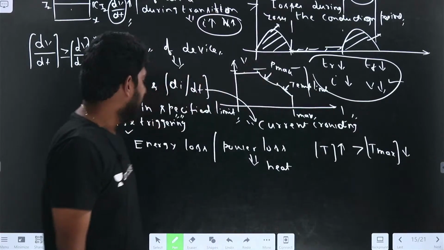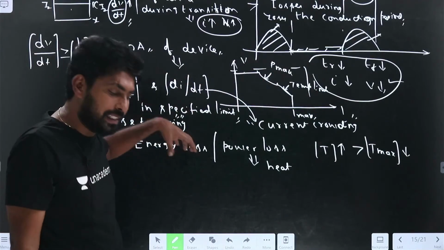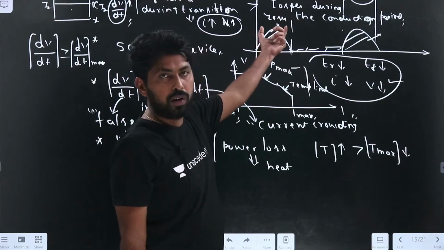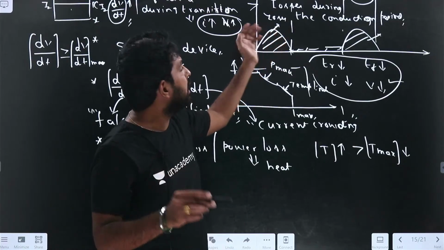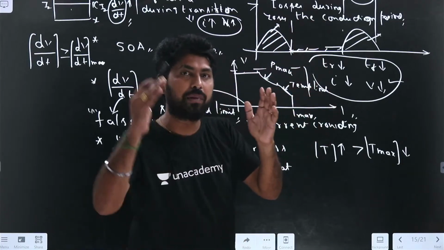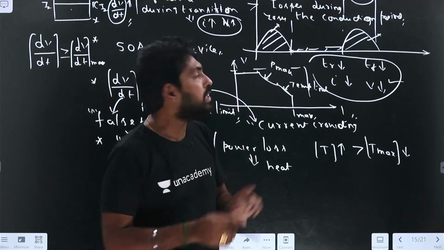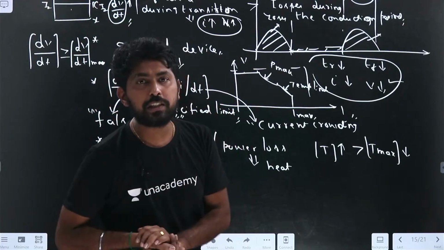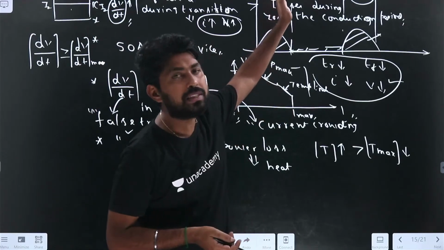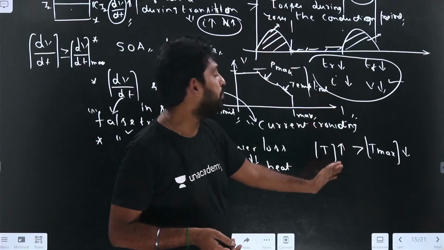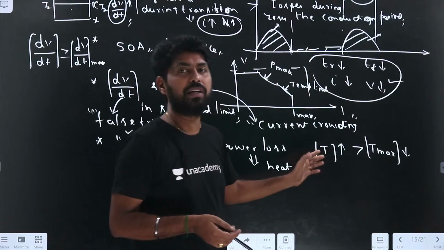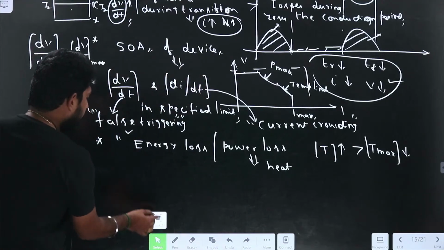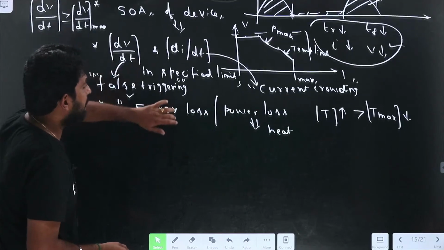The energy losses, or power losses, are more. If the transition happens a number of times, then if you find the total power loss in a cycle, the power loss will be more. If the power loss is more, the temperature exceeds the temperature limit, and it will damage the device, right? Now the last one. Let us see the last one.